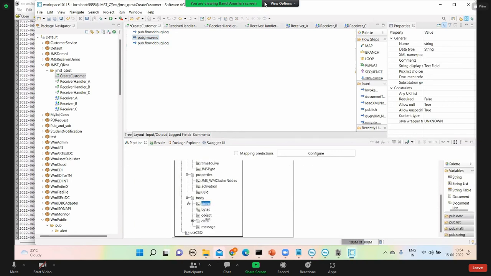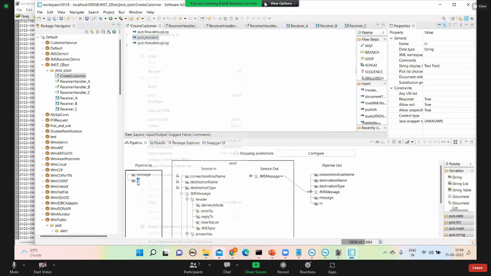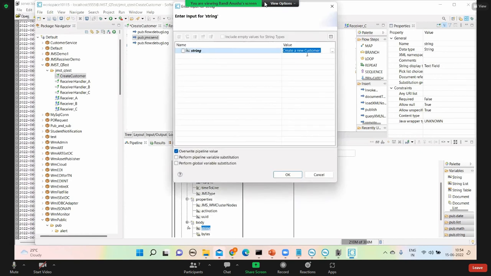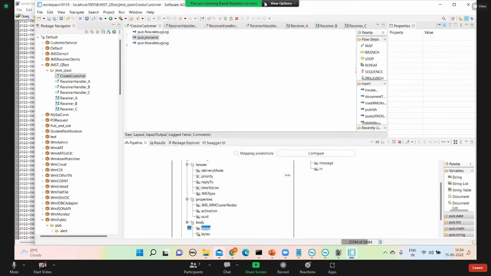First I will copy this path so that I can add it as a local variable, percentage, control V, percentage. Okay, local variable. Now I will publish this message.